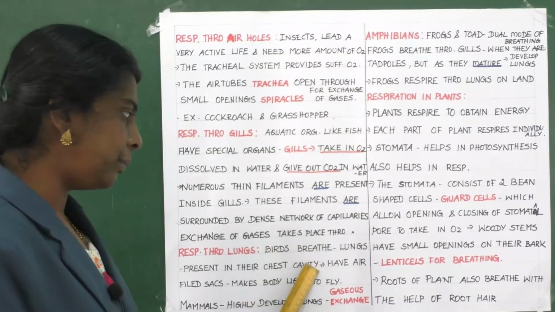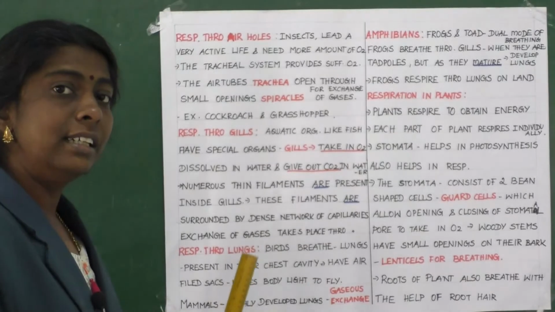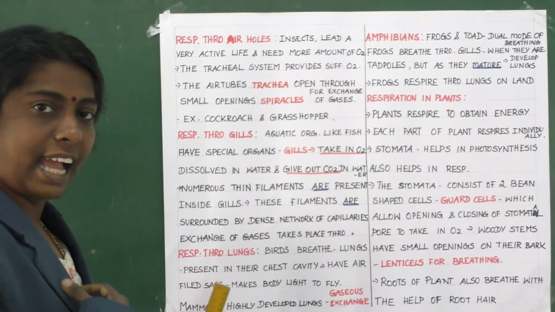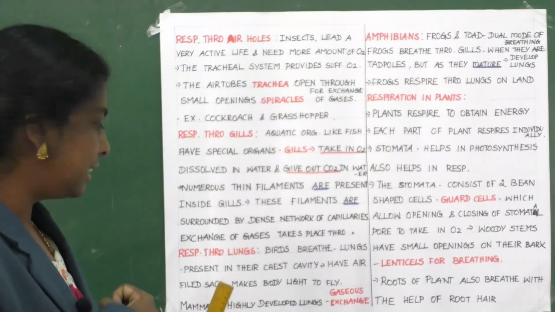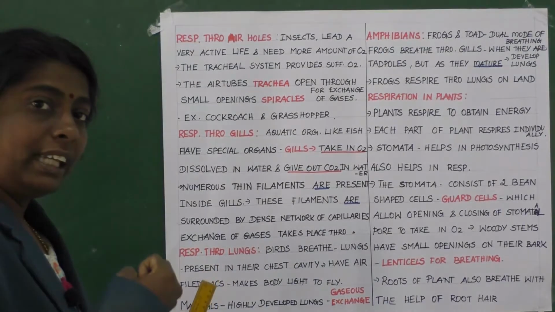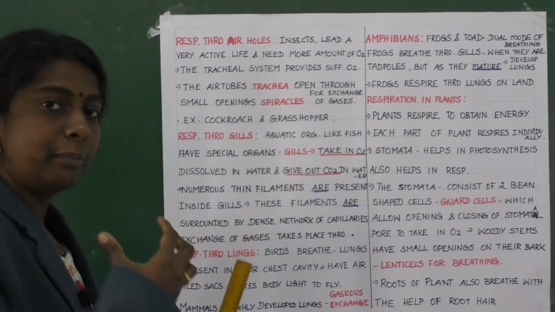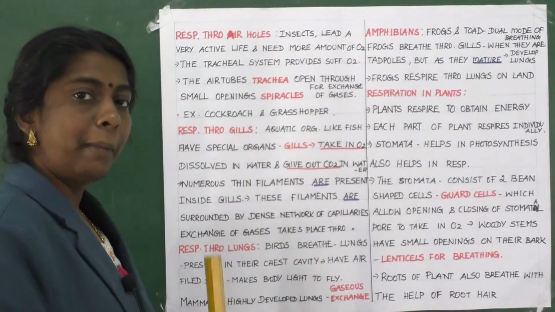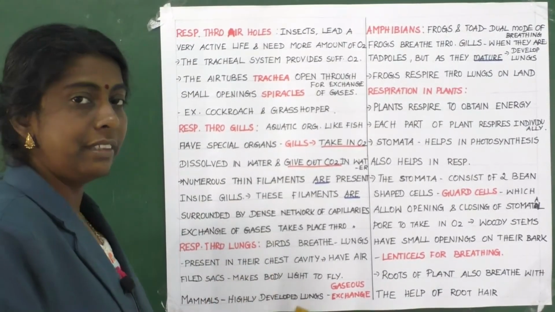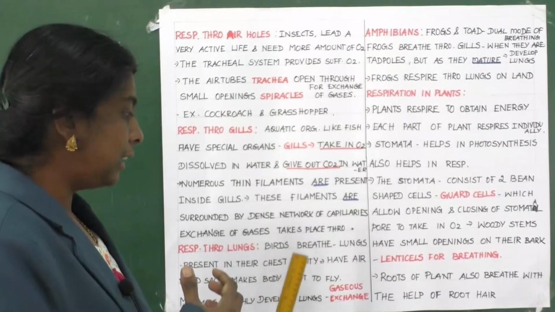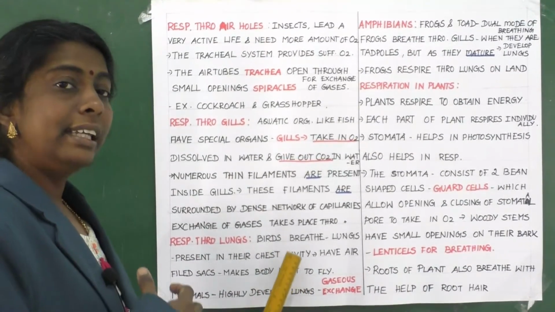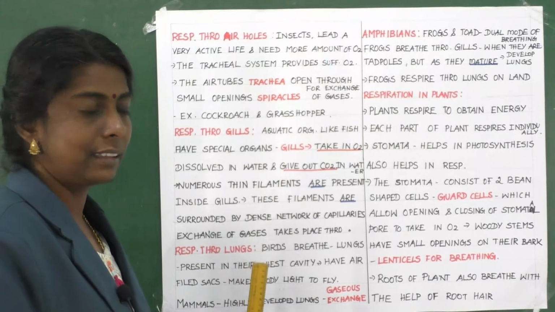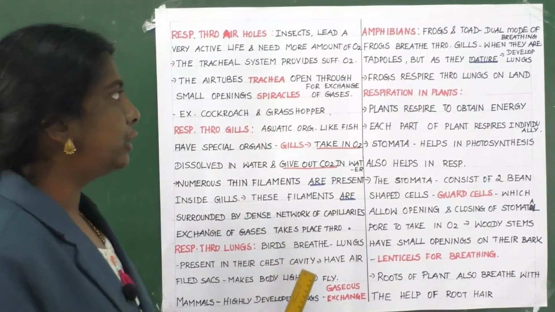Then human beings also will be breathing through lungs. Birds breathe through lungs which are present in their chest cavity, and they also have air-filled sacs. The lungs will be having air-filled sacs so that it is making the body light to fly. And in mammals you can see highly developed lungs. So here mainly gaseous exchange will take place in the lungs of mammals. Clear? So this is about respiration through lungs.